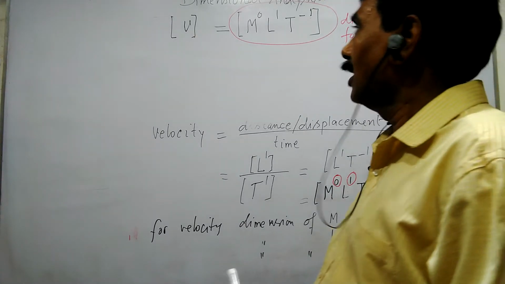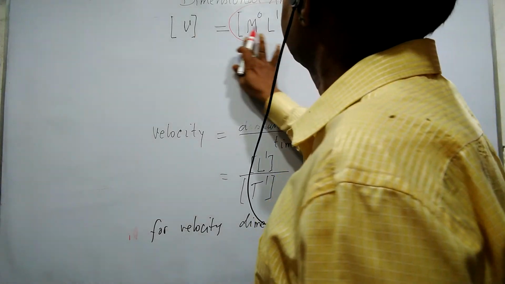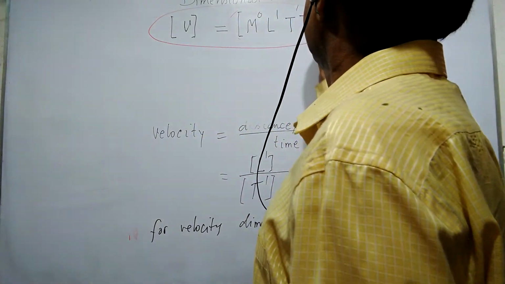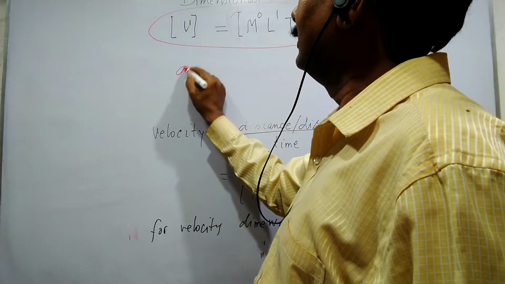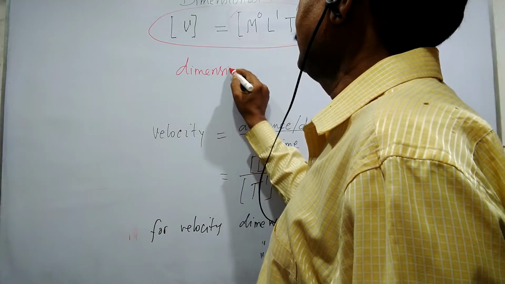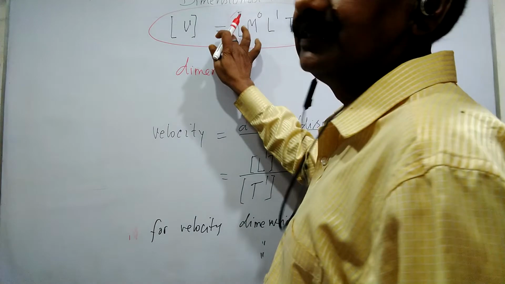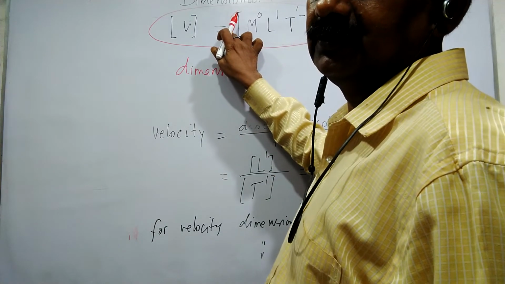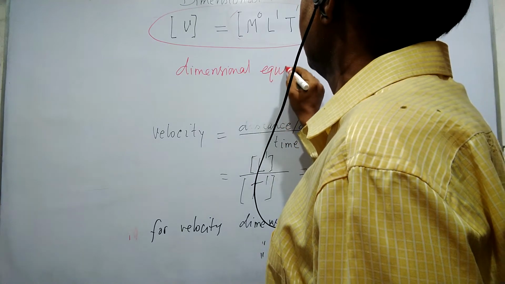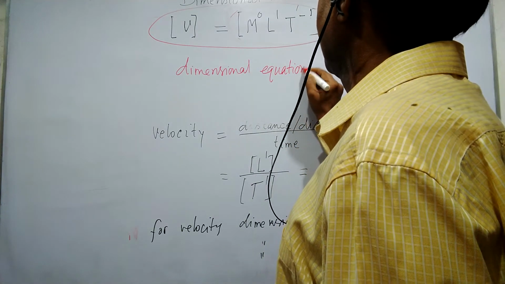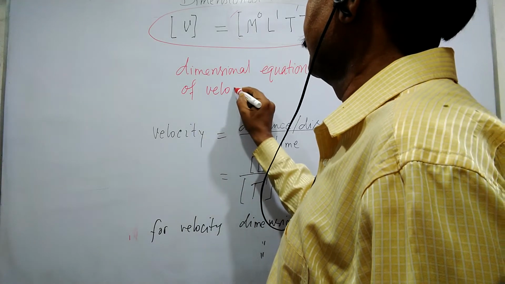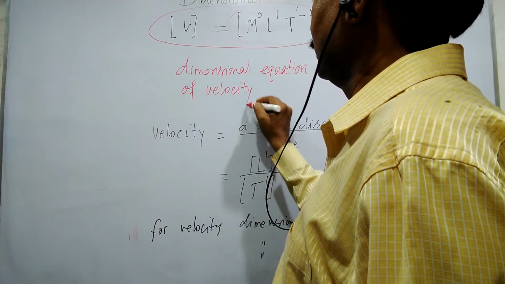And this whole thing, with the equal sign, is said to be the dimensional equation. This is known as the dimensional equation of velocity. Okay? You have understood?